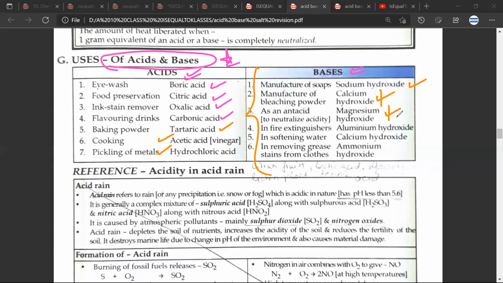Then you have fire extinguishers, aluminum hydroxide. In softening water, you use CaOH. And then in removing grease stains from clothes, NH4OH.